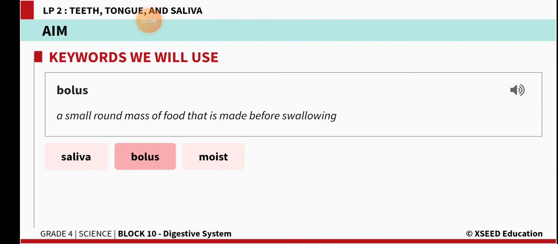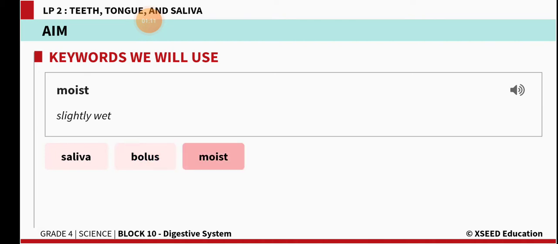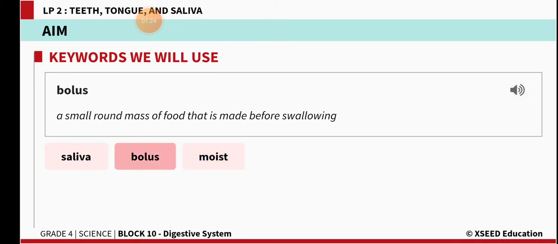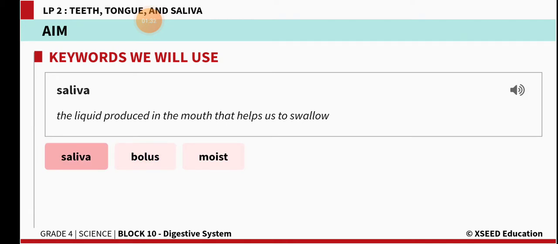That's called bolus. Moist. Moist means slightly wet, very slightly wet. That is called moist. Moist. Slightly wet. Bolus. A small round mass of food that is made before swallowing. Saliva. The liquid produced in the mouth that helps us to swallow.